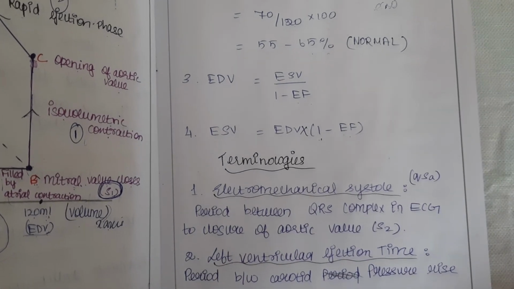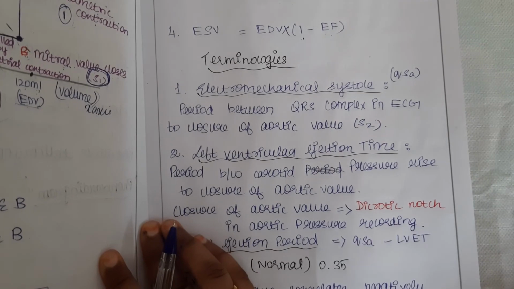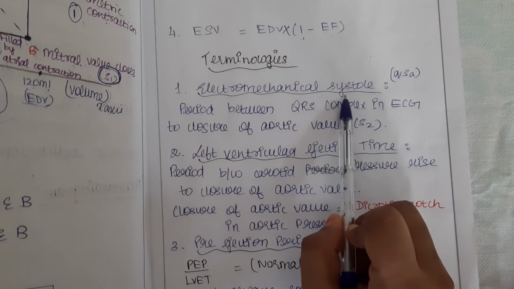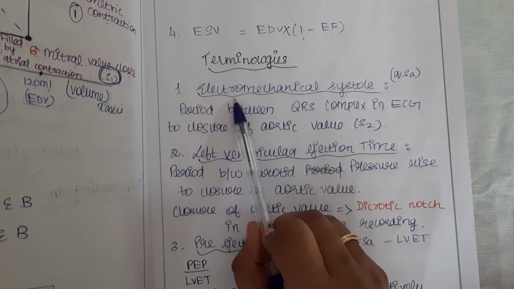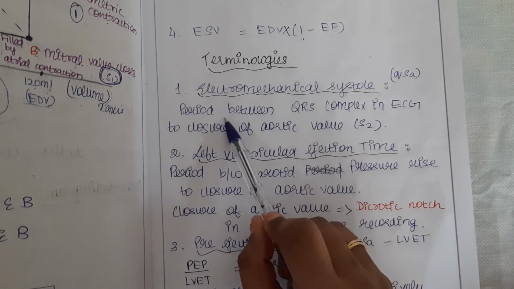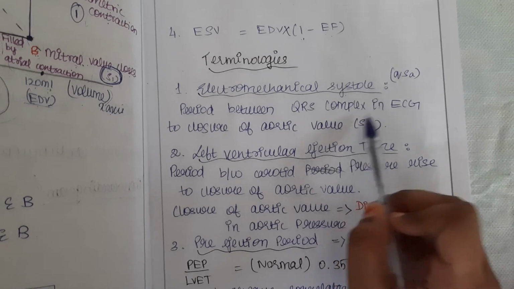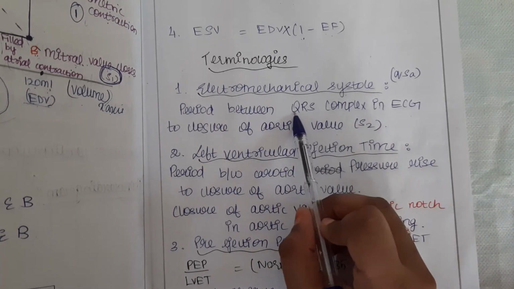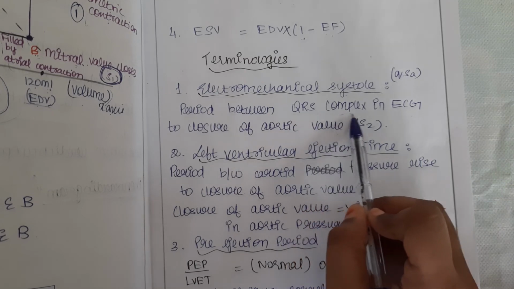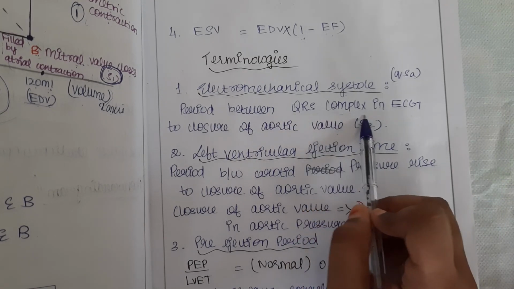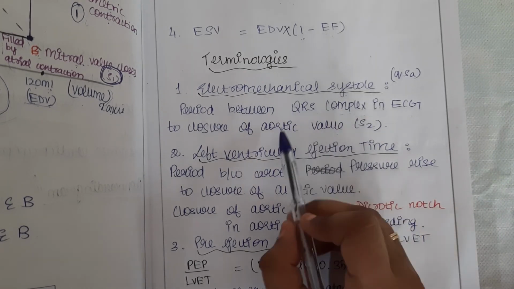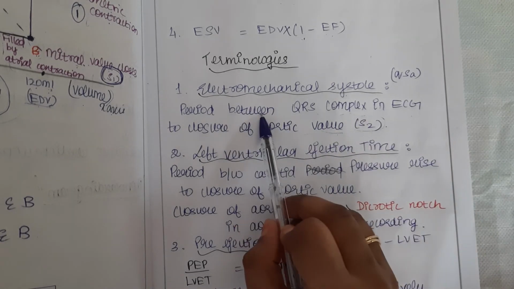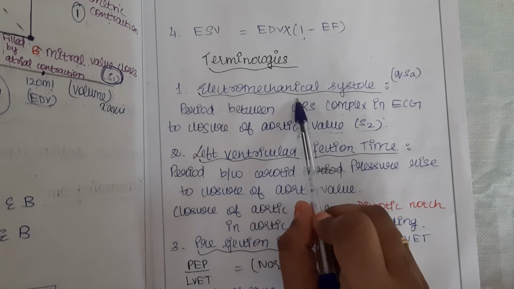So let's see some terminologies. Electromechanical systole. What is this electromechanical systole? This is the period between the QRS complex in ECG and the closure of the aortic valve. Just remember this, in ECG you could have seen the QRS complex, PQRS. So from that QRS complex to the closure of the aortic valve that produces S2 sound, the period between these two is the electromechanical systole.